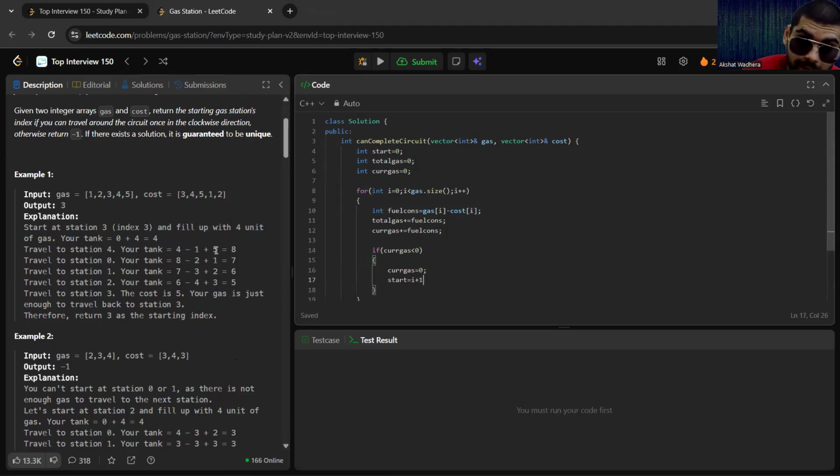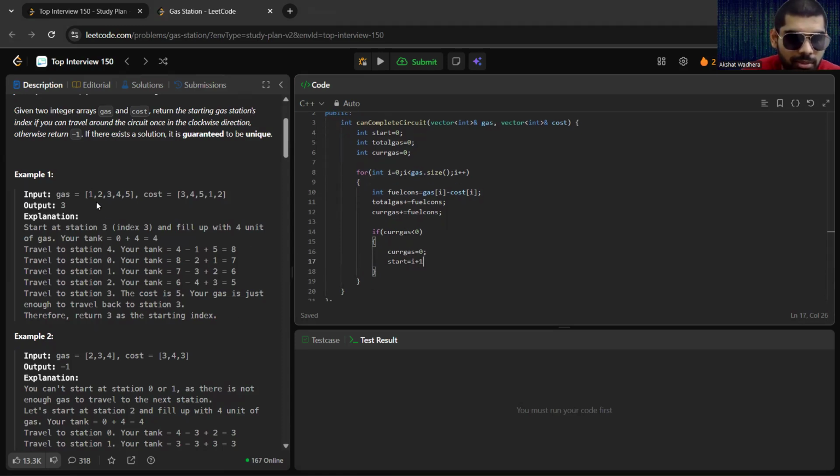That is, we now start from the next index, hoping it would be the possible starting index. We now know that if the current gas becomes negative by adding the consecutive gas stations, we can't go through this station. So I'll do start equals i plus 1, and I think that's it.